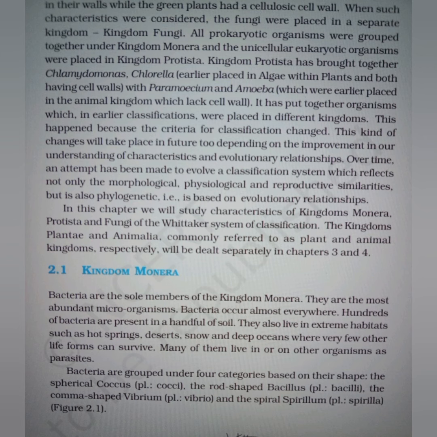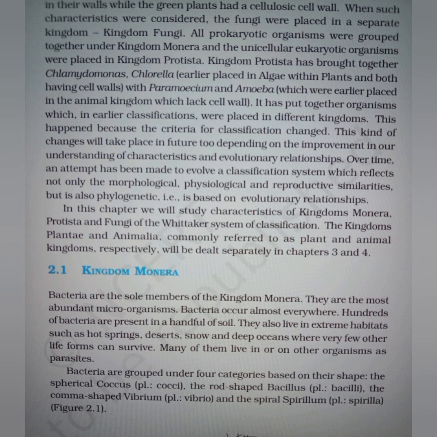Bacteria are the sole members of the Kingdom Monera. They are the most abundant microorganisms. Bacteria occur almost everywhere. Hundreds of bacteria are present in a handful of soil. They also live in extreme habitats such as hot springs, deserts, snow, and deep oceans where very few other life forms can survive. Many of them live in or on other organisms as parasites.